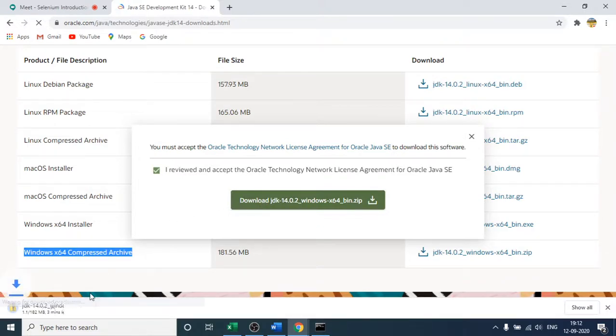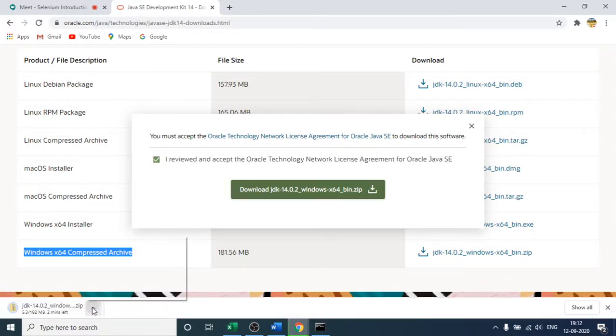After that, you will see it has started downloading. As of now, I am cancelling it because I already have it in my system. I do not require it right now, so I will cancel it.